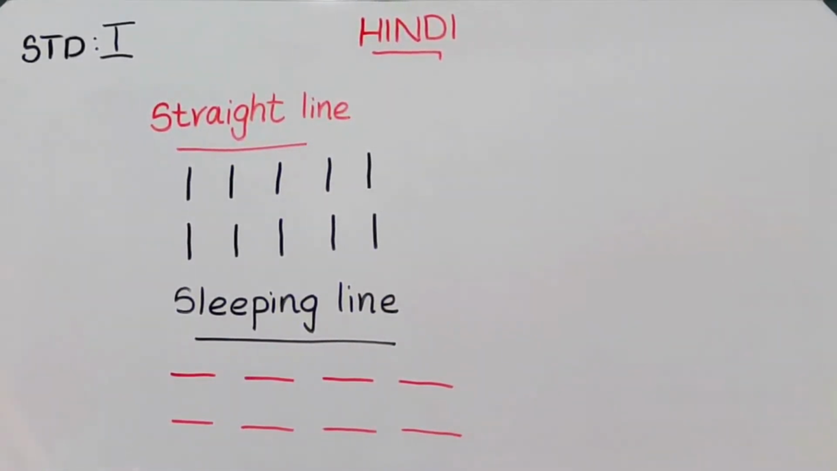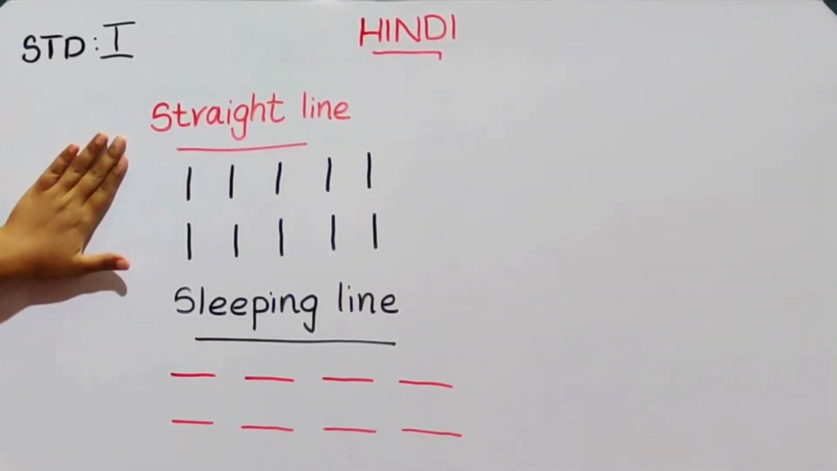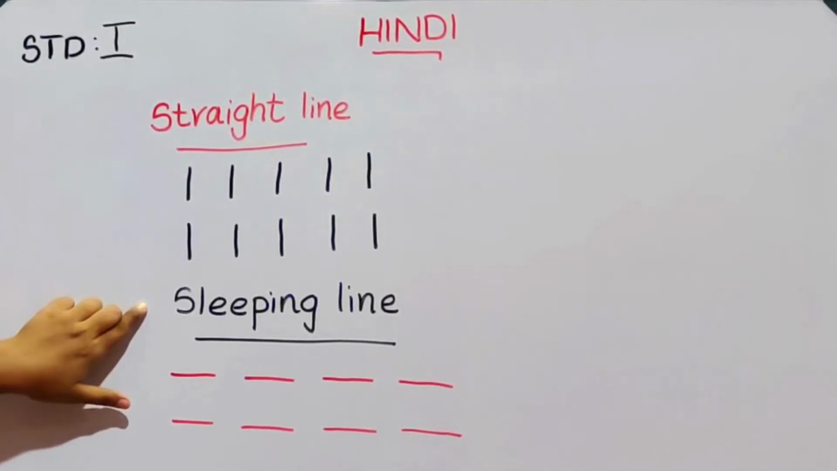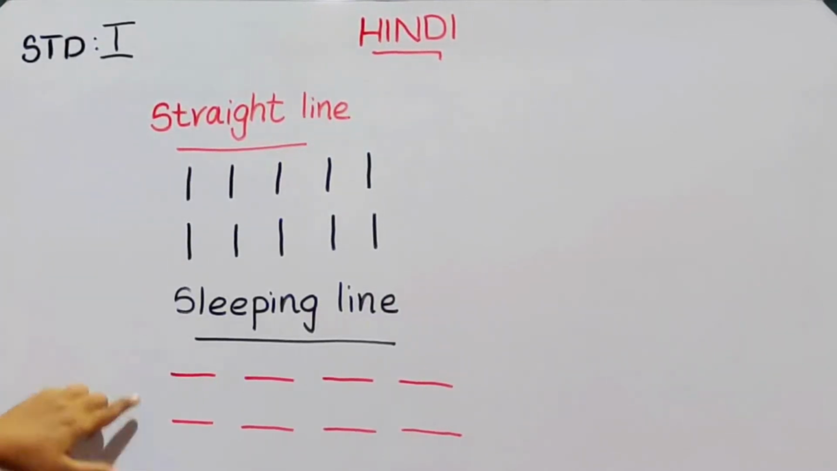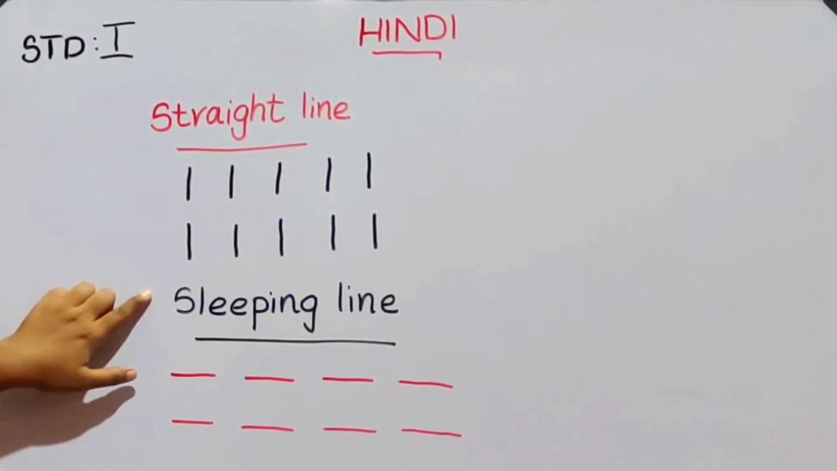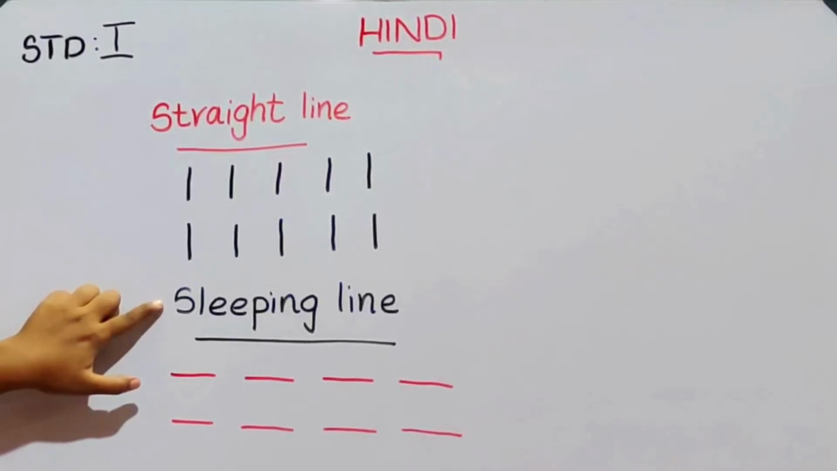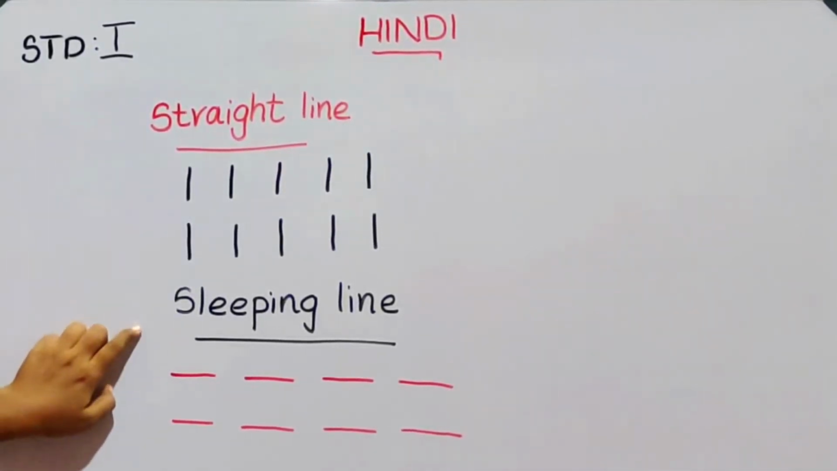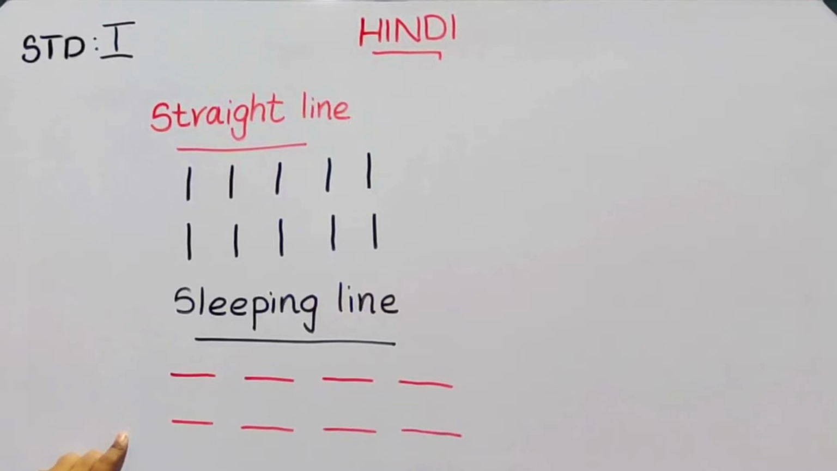Okay, just revise once more the lines, straight line, sleeping line. You have to complete the first page with straight line, then the second page with sleeping line. Write in your rough book only, not in the notebook. Is it clear?